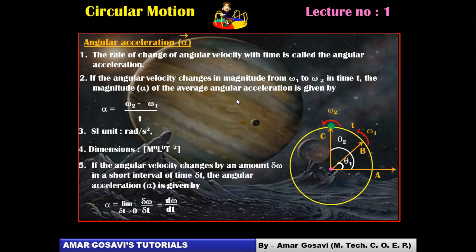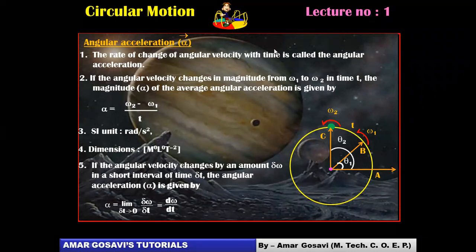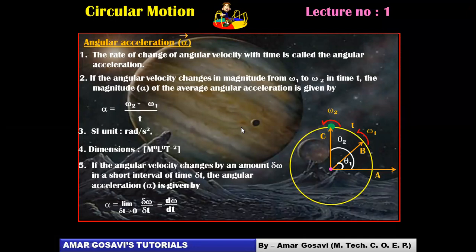Again, I'll summarize what we have studied as of now. We have studied the definition of circular motion and various terminologies associated with it, like radius vector, angular displacement, angular velocity given by omega, and finally angular acceleration denoted by the notation alpha.